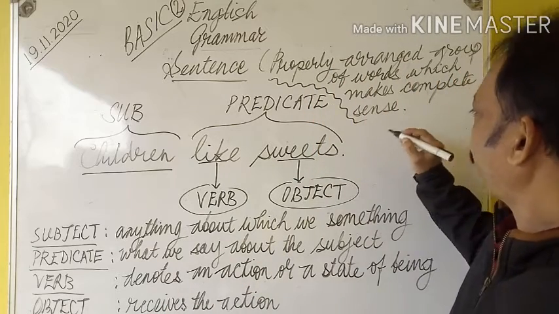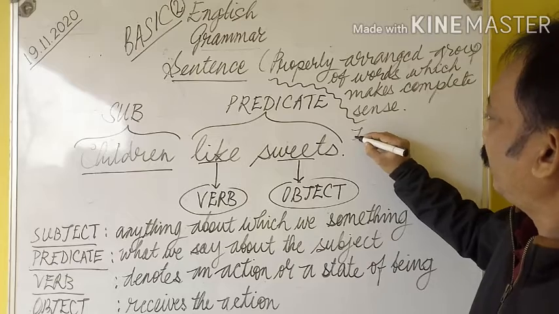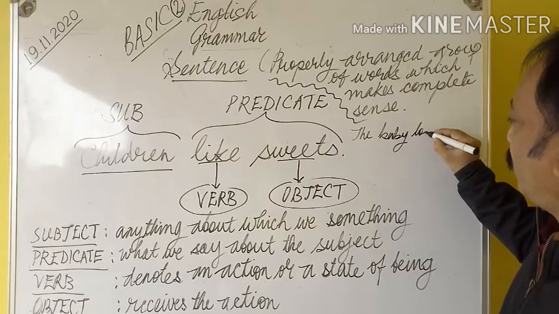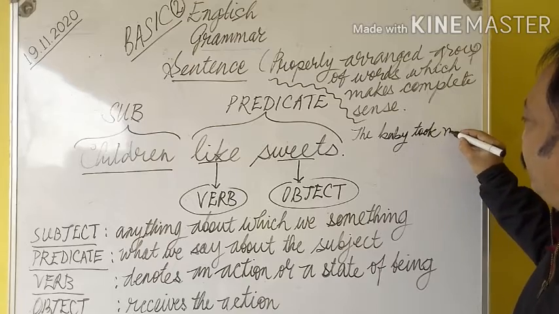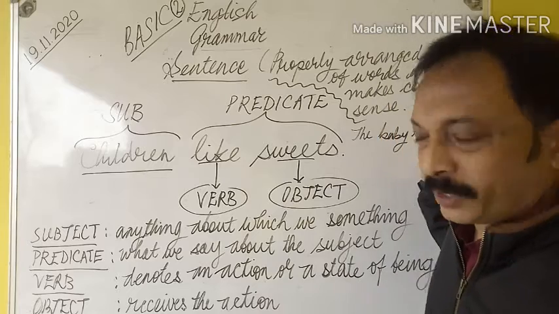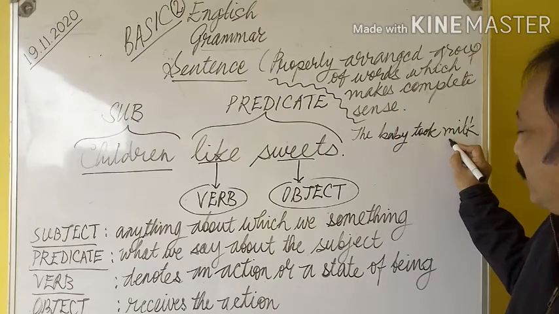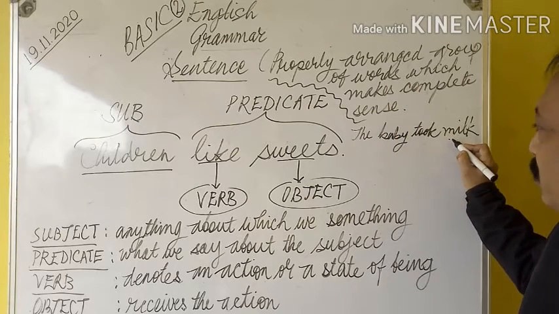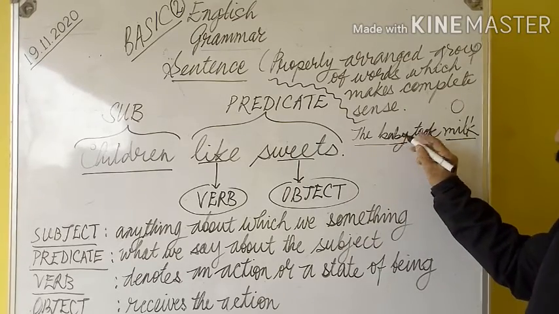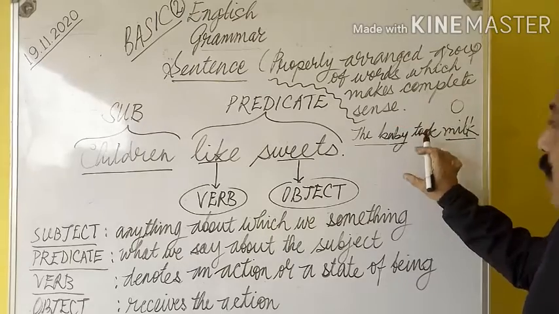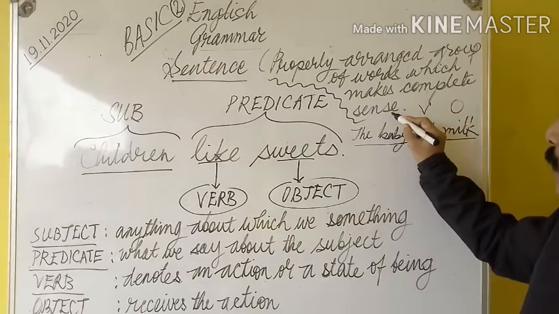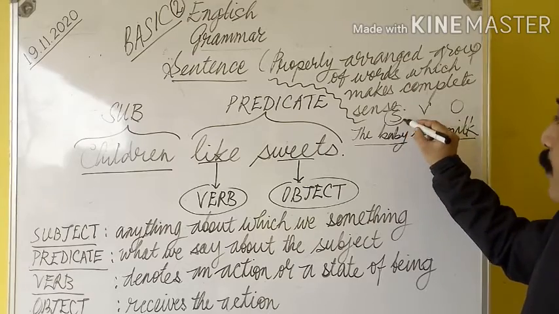Examples: the baby took milk. Here the topic under discussion is object, that is milk is the object here, the baby is the doer of the action, the action is the word took here, it is the verb, and the baby is the subject.